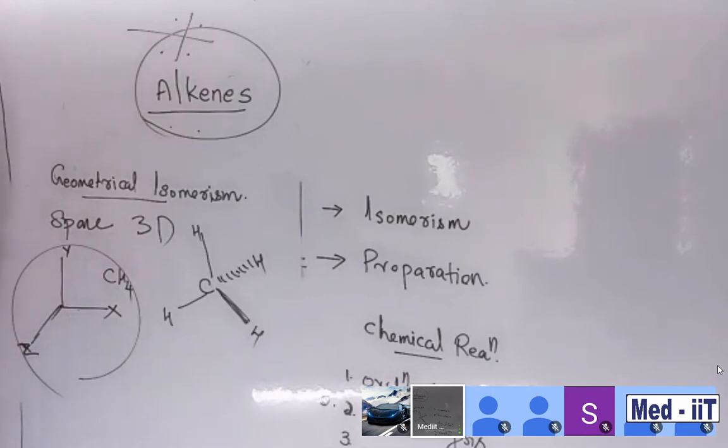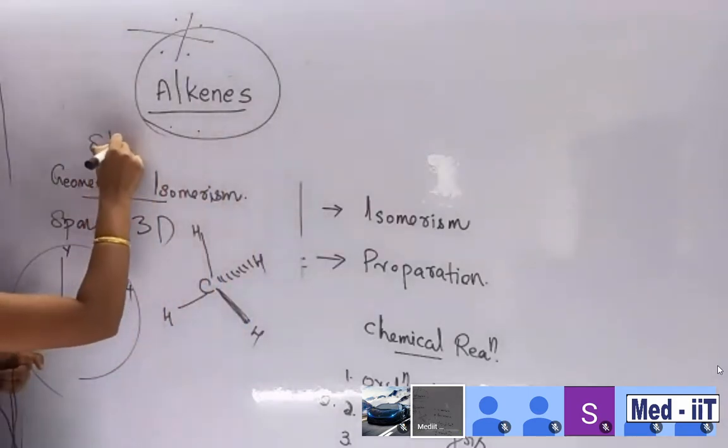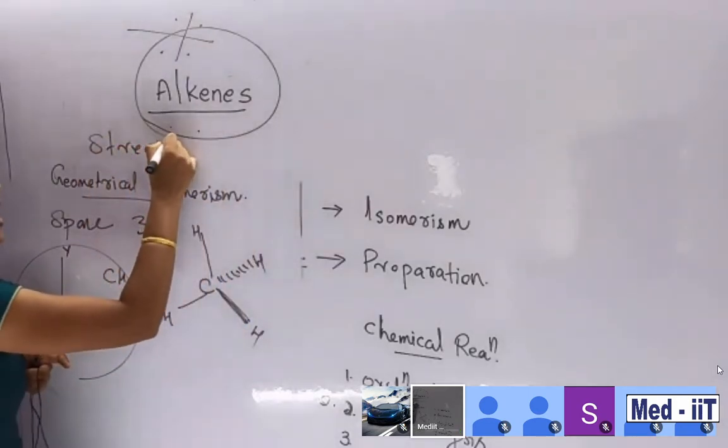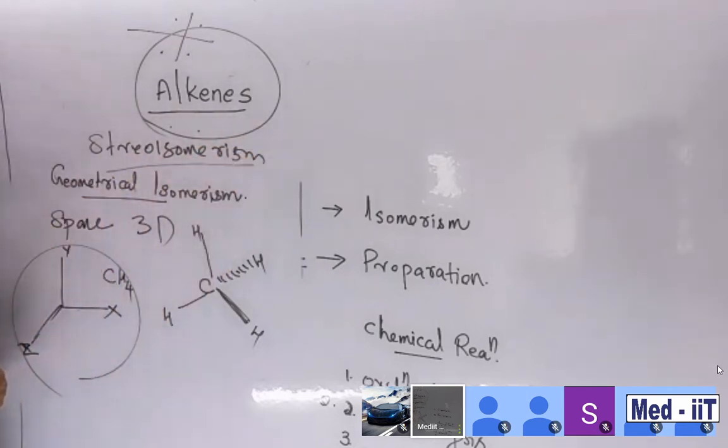So isomerism can also be imagined in a three-dimensional manner. For that we use stereoisomerism, representing the structure in a three-dimensional manner in space.